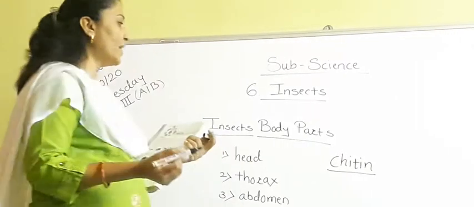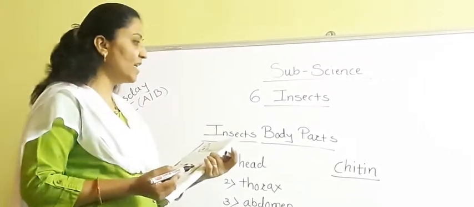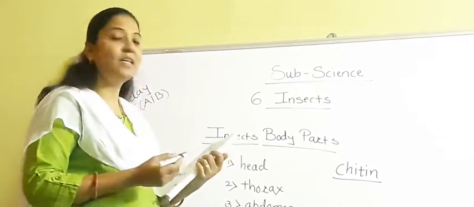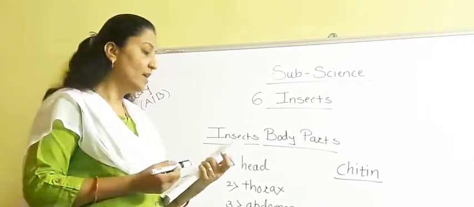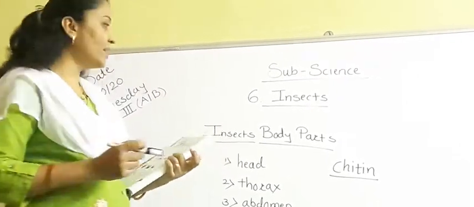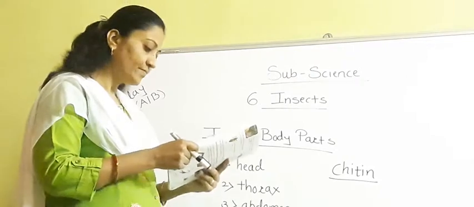You will say that, ma'am, it sounds like chitin, but it is not chitin. You have to pronounce it as chitin. Okay, so the insect's body is covered with this chitin, and